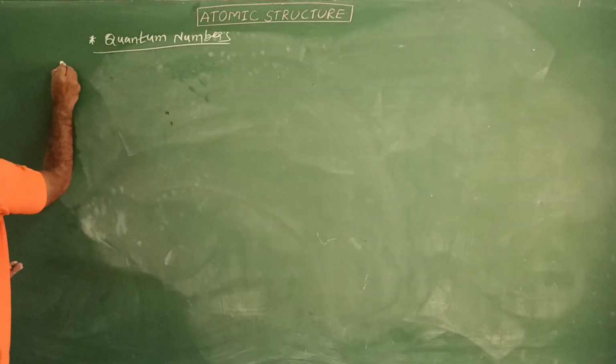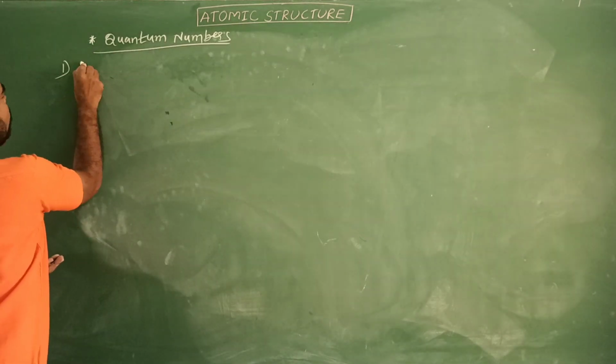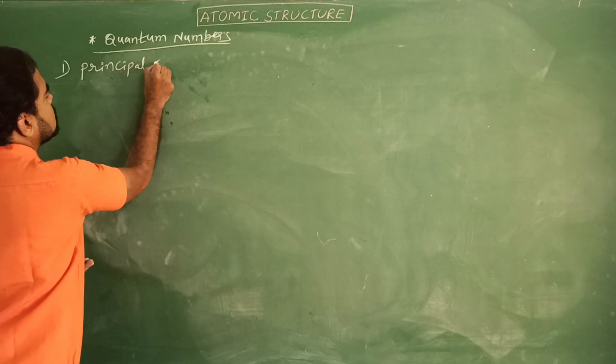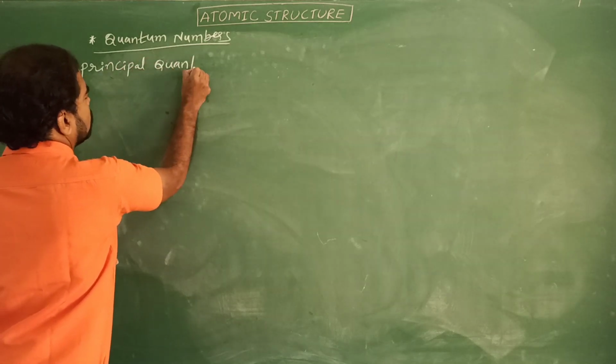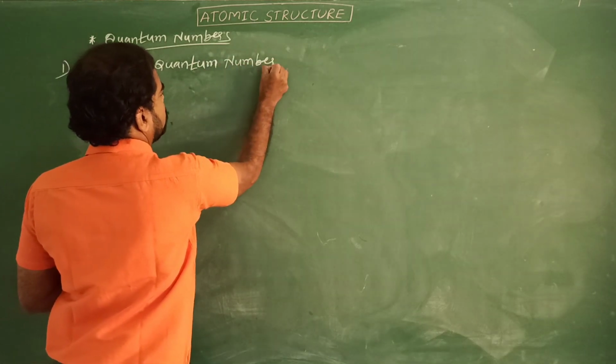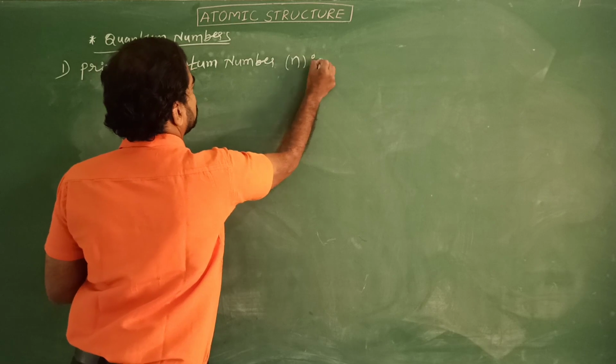The first one is the principal quantum number, and it is represented with n.